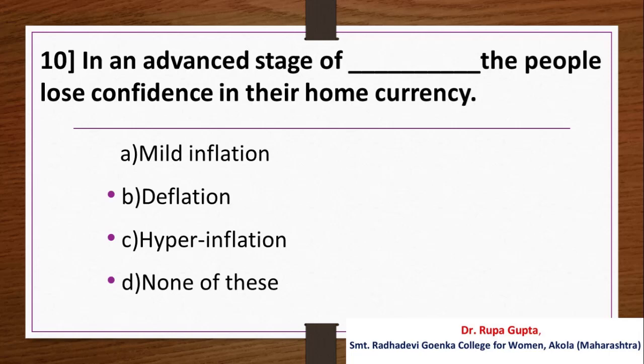Question number 10. In an advanced stage of dash, the people lose confidence in their home currency. Option A. Mild inflation, B. Deflation, C. Hyperinflation, D. None of these. And the answer is C. Hyperinflation.